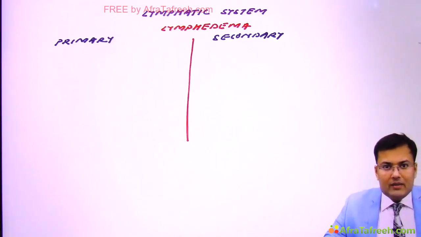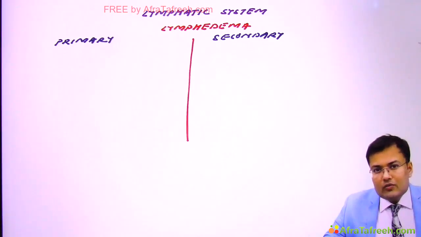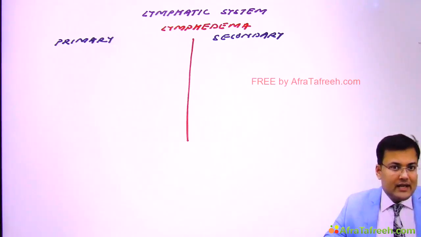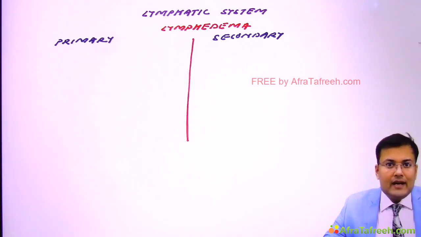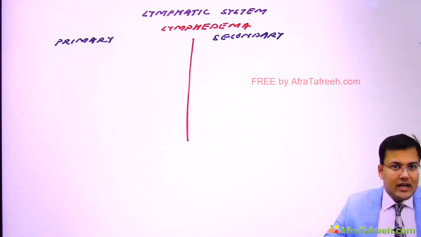Overall, if you are talking about primary and secondary, which one is most common? Overall, the most common type of lymphedema is secondary. And what is the most common type of secondary lymphedema? It is lymphatic obstruction caused by filariasis. So all these are important. Let's discuss one by one.